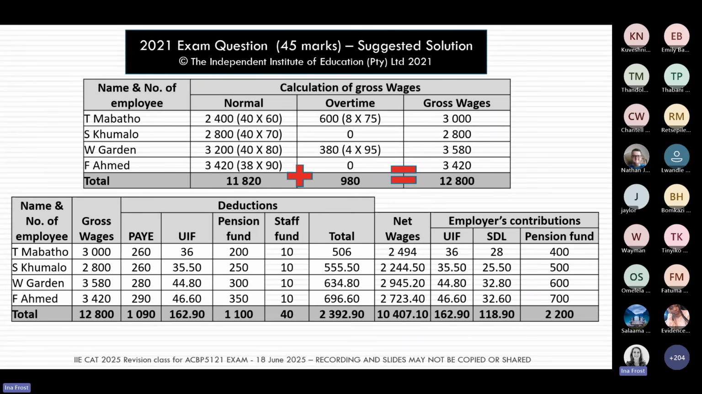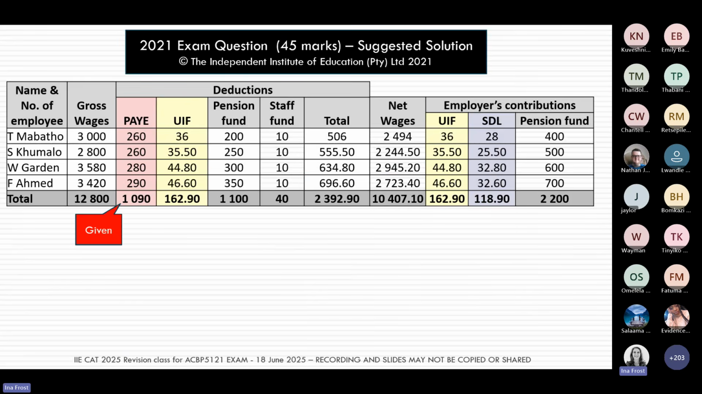Once we've calculated the net wages, we are going to look at what the employer is contributing. The employer is contributing to the UIF, to the SDL, and in this particular question, the employer also made a contribution towards the retirement savings, in other words, the pension fund, for each of the 4 employees.